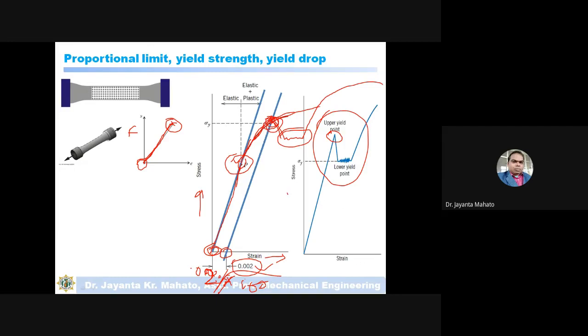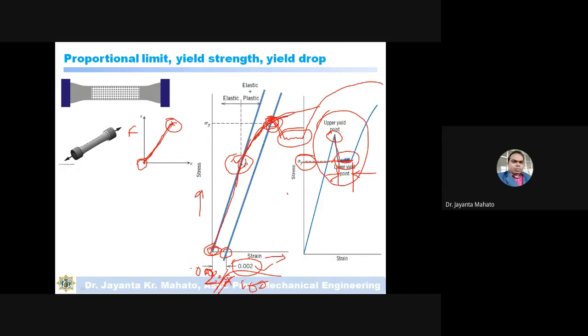After reaching the yield point, the yield stress will drop, and no additional stress is required to deform the material. The stress is constant, but the material elongates. Without applying more stress or force, the material elongates.